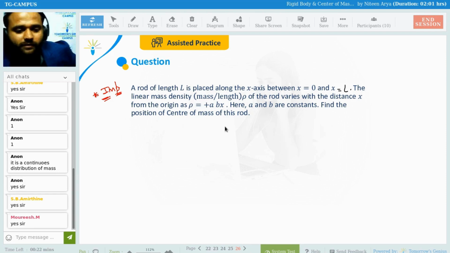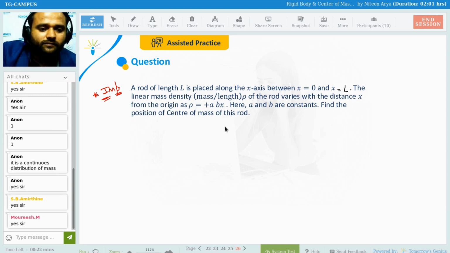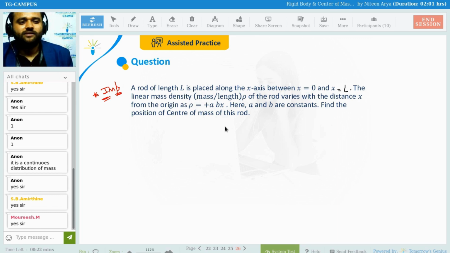Do that quickly. After this, we have one cavity related question, and then we have motion of center of mass, and that's it. Motion of center of mass questions are not going to be asked.